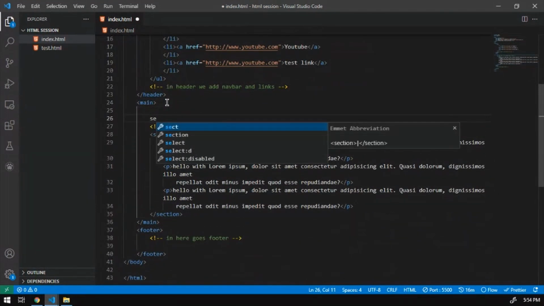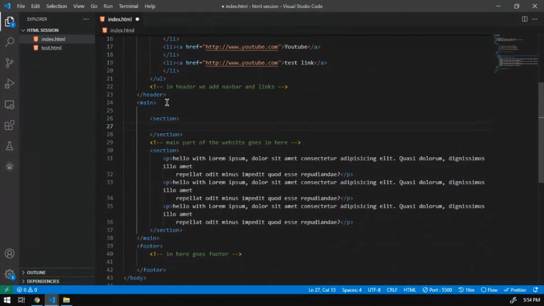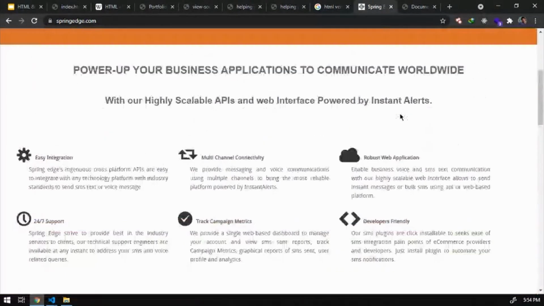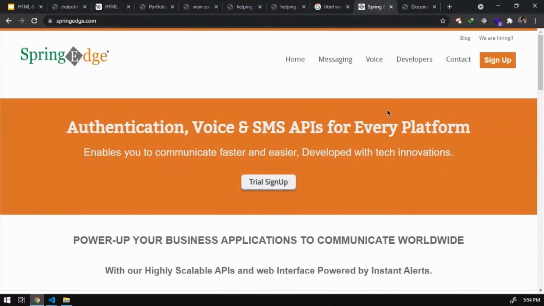Pavitra, am I audible? Yes, you are. Okay. I just wanted to ask one thing. The example that you were showing of a responsive web page, if it is accessed from different platforms, if somebody is accessing from a phone or, let's say, a tablet or anything else, there also it will be responsive, right? Yes, that is what responsiveness is.